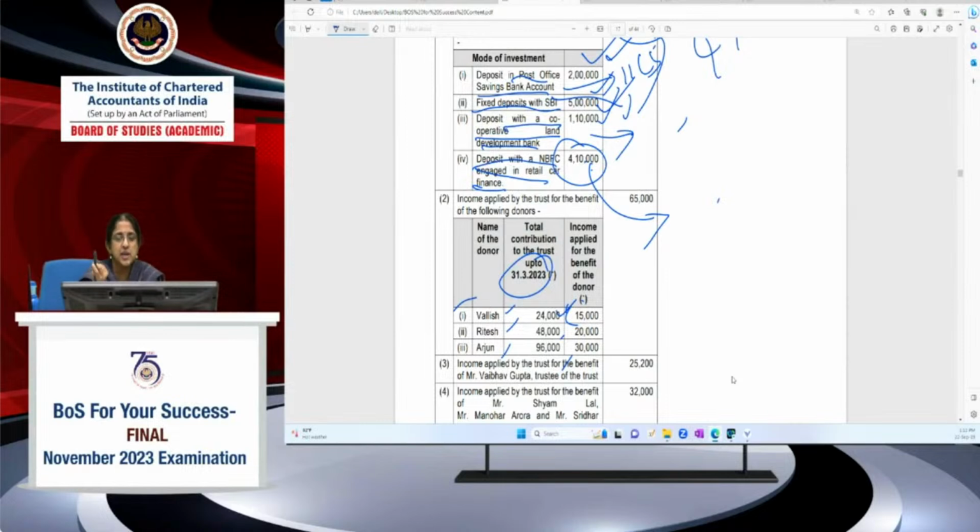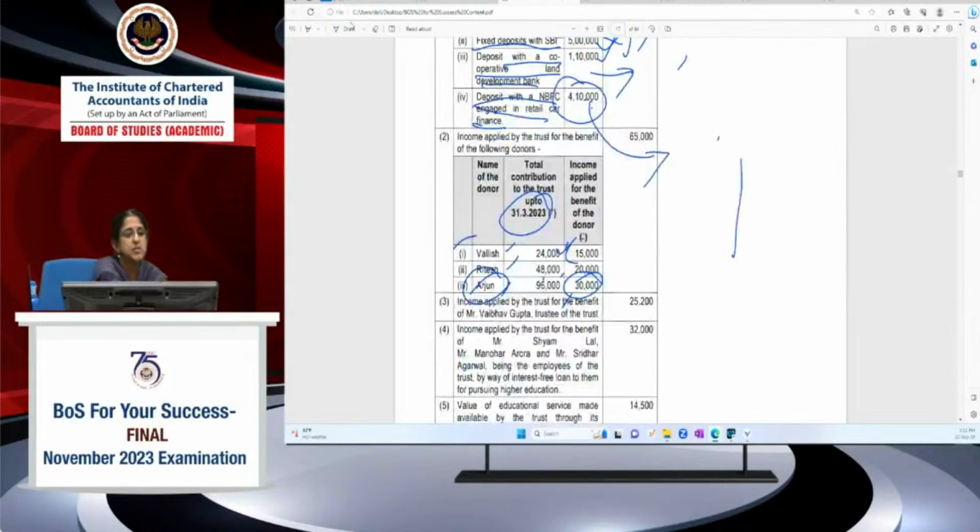Only then the person is a prohibited person. So 24,000, it's not a substantial contribution. 48,000 is also not a substantial, it's lower than 50,000. Arjun has made a contribution of 96,000. So Arjun is a person who's made substantial contribution. So amount applied for the benefit of Arjun will be for the benefit of a specified prohibited person. So 30,000 will be included, not the amount donated, the amount applied for the benefit of the person. So you have to see 30,000. We've already seen 4 lakh 10,000. Now you have to add 30,000.